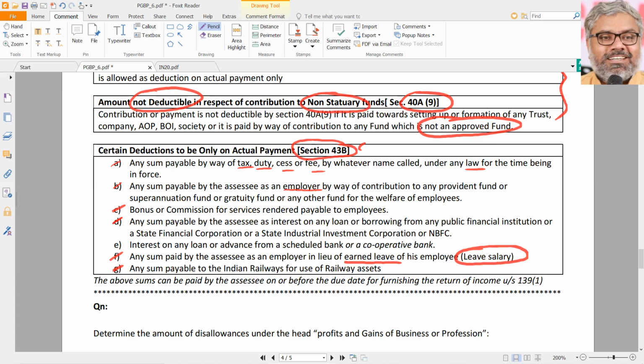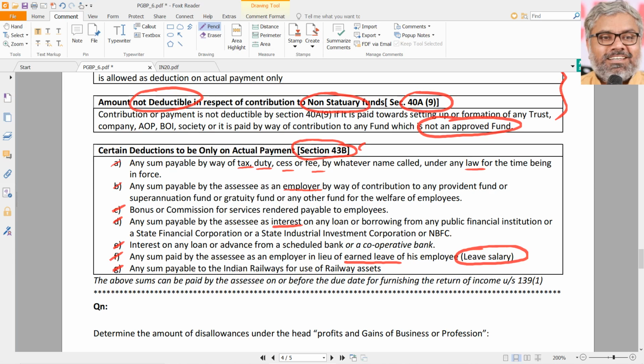Then D and E are related to interest. Interest payments by the SSE. To whom is the question. Almost everybody is covered here, other than the personal loans that the SSC takes from his own known contacts.